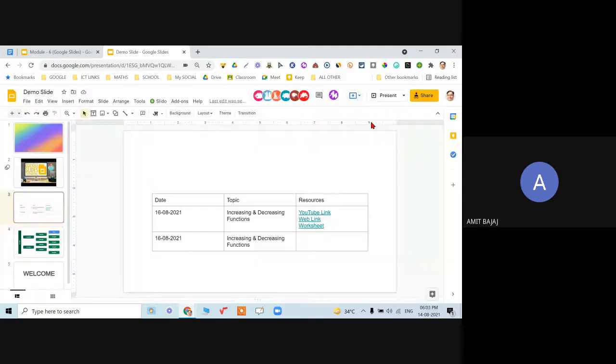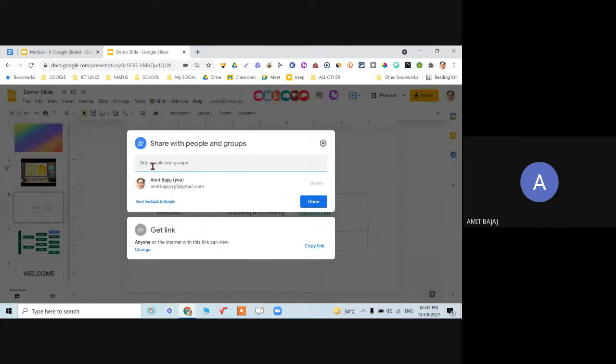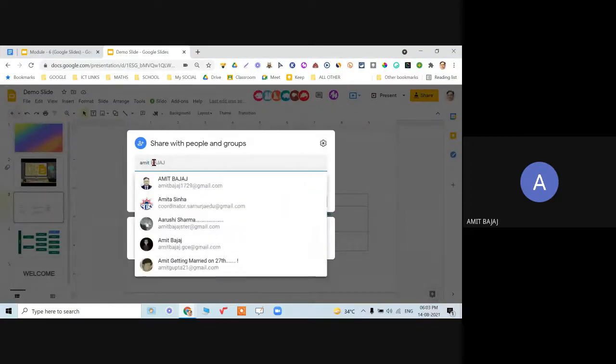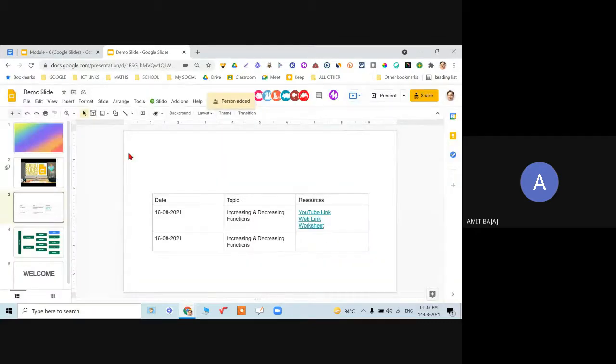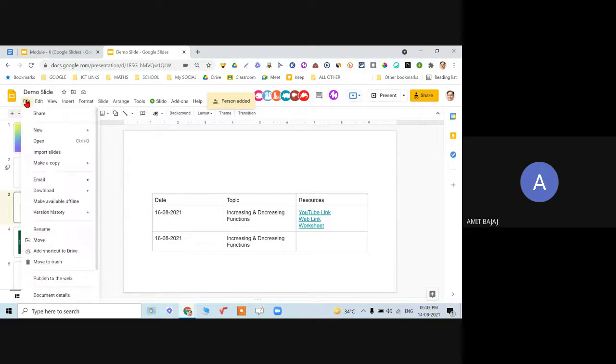But if I make someone an editor in this, or let me choose my another account, and now I am the editor over here, note the change that is going to happen. When I click on file, and now when I go to email, there is the option of email collaborator. Earlier it was not highlighted.